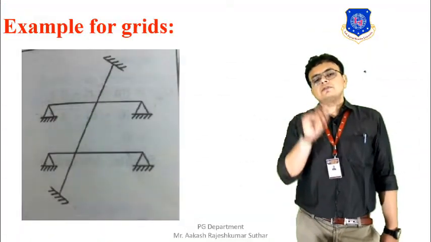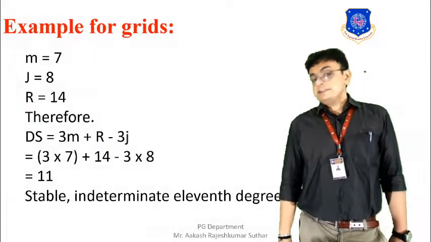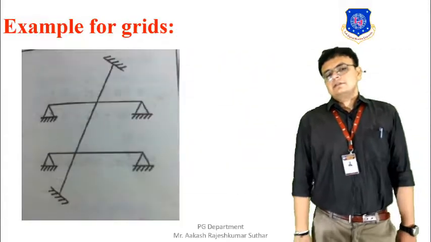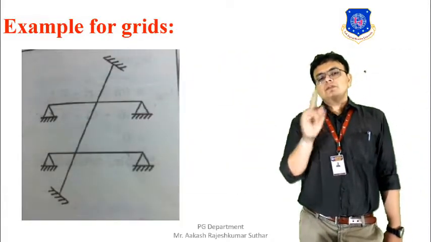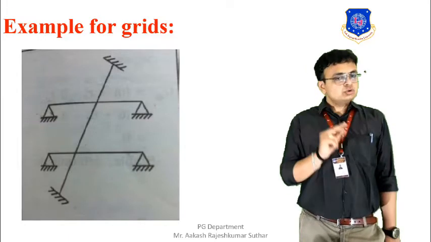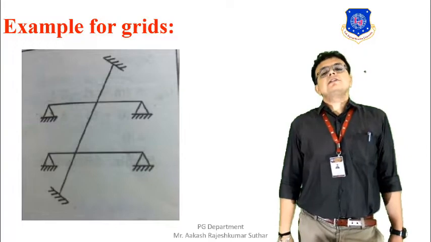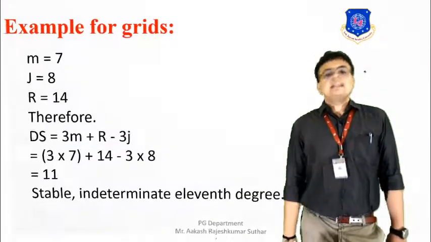1, 2, 3, 4, 5, 6, 7. Total 7 members are there. And the joints are basically 1, 2, 3, 4, 5, 6, 7 and 8. 6 are the supports and the 2 joints are of the intersection joint. So cumulatively we have the number of joints equal to 8.